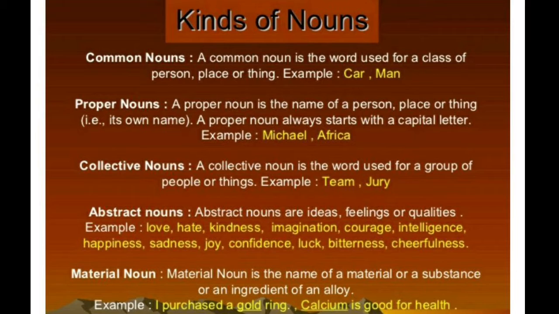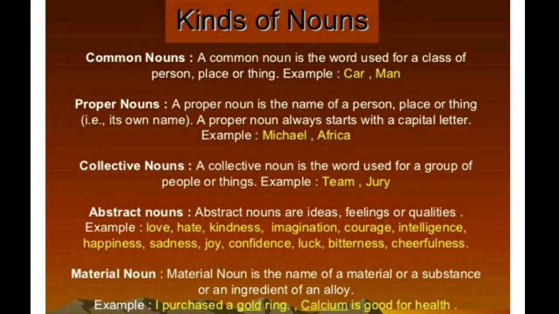A common noun is the word used for a class of person, place, or thing. If you understand the difference between these two, you will comprehend very well what a proper noun or a common noun is.